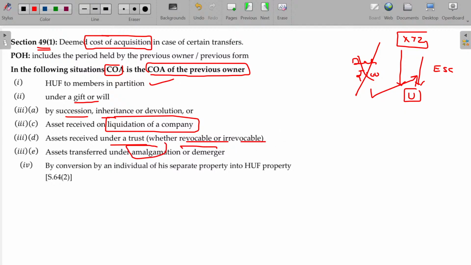In case of amalgamation and demerger, company A merged with company B. Due to this amalgamation, A's assets become now the assets of B. And what is the cost of acquisition for those assets in the hands of B? The cost of acquisition of those assets by A will be considered. The cost of acquisition of the previous owner will be taken. And Hindu undivided family property, all these things again we will cover along with the subsequent illustrations. So there is nothing extra to be memorized here.